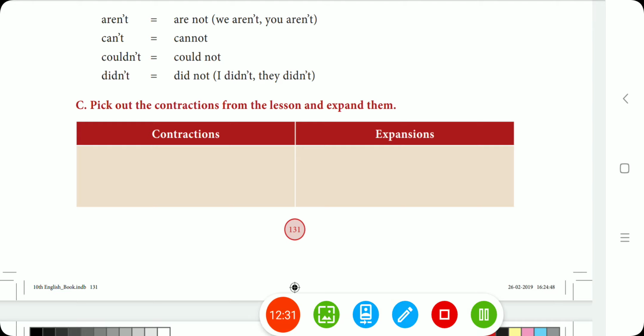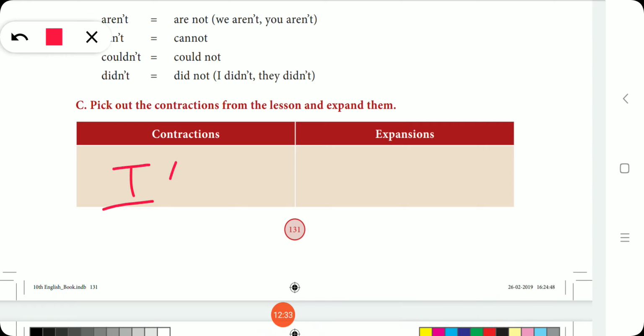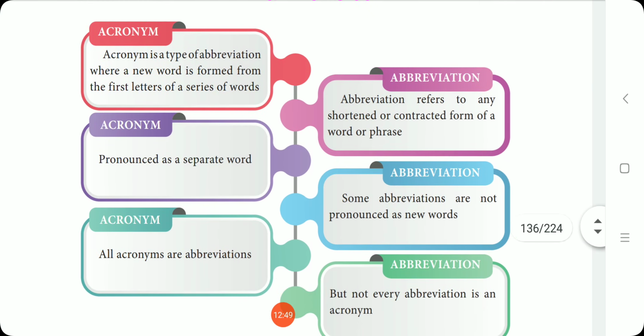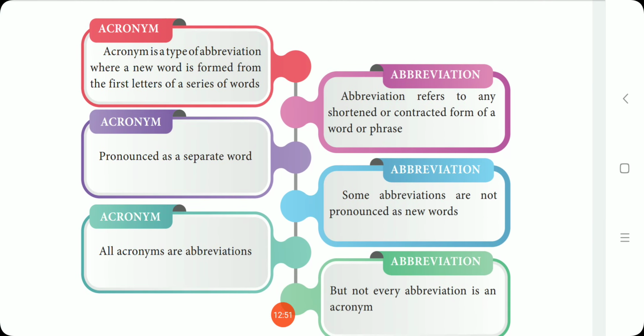Here you have to write I apostrophe M and here you have to write I am, the expansion. Pick out all the contractions given in this lesson and write the expansions here. Do it yourself.